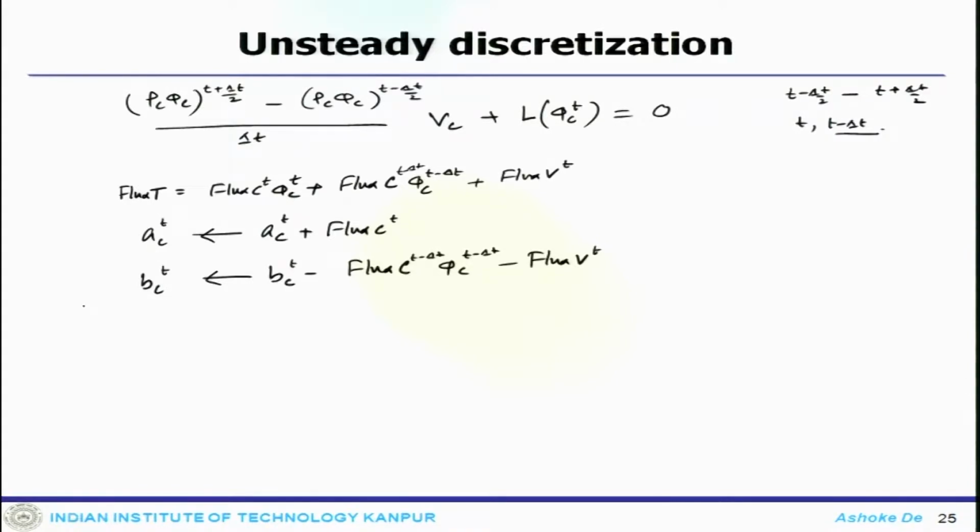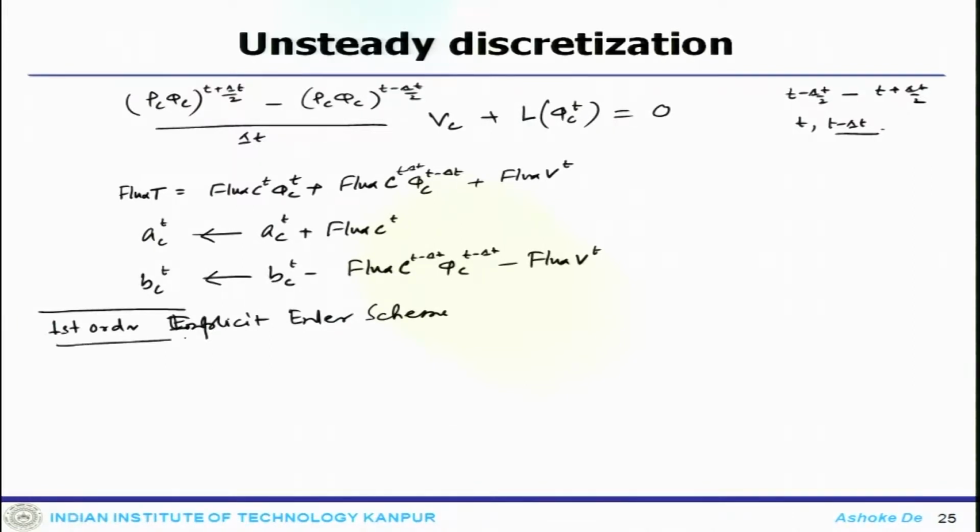Now, what we can look at is the first order implicit Euler scheme.